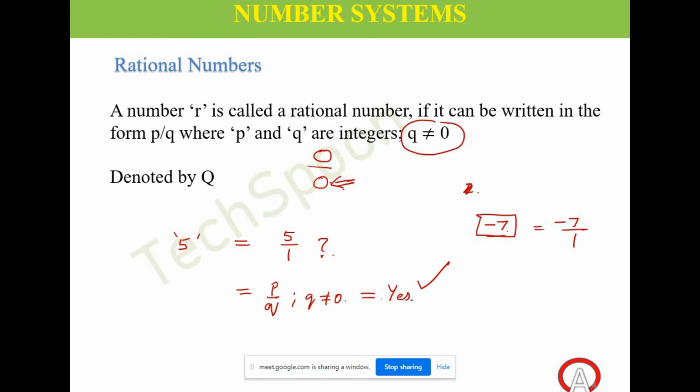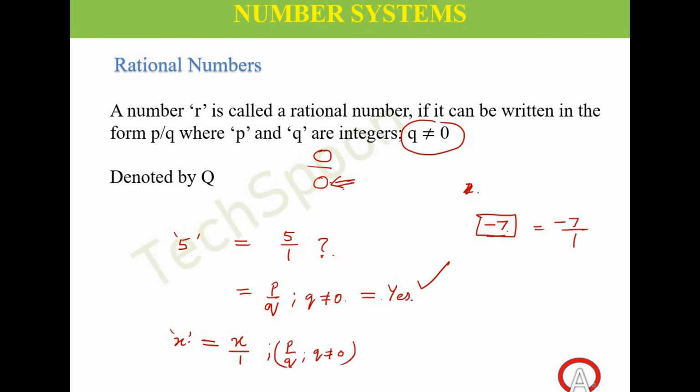So any integer, if I generalize it as some x, any integer x can be written as x by 1, which is in the form of p by q, where q not equal to 0, right? So all the integers are rational numbers. Do you agree? Yes, all the integers are rational numbers.